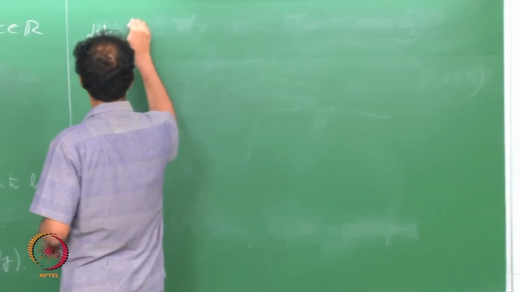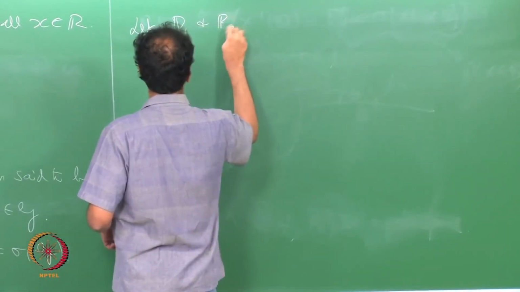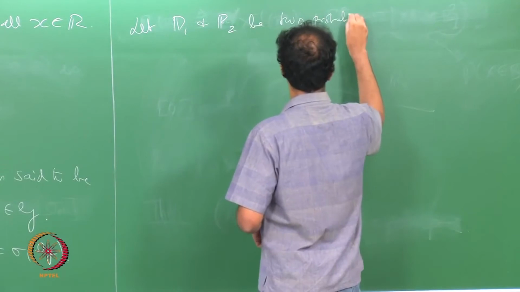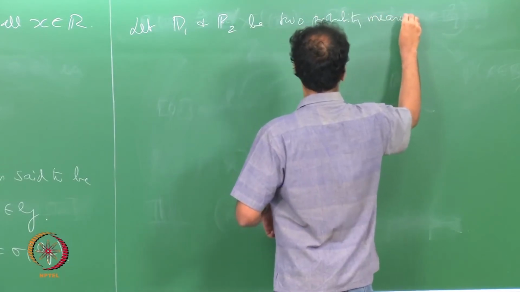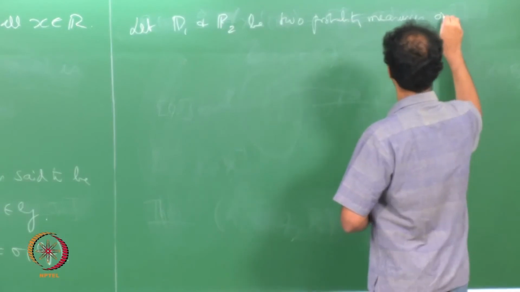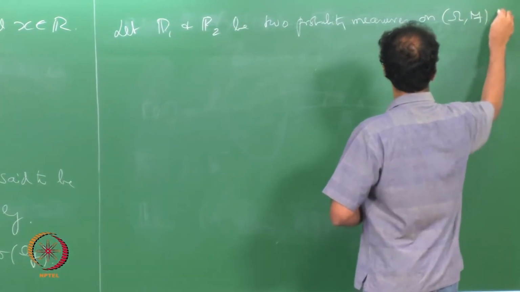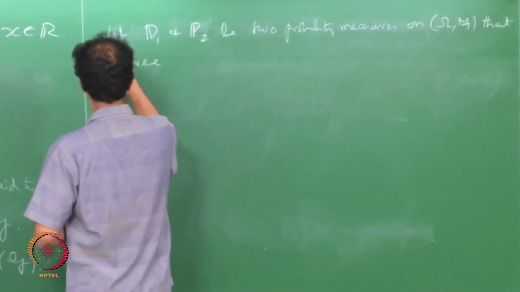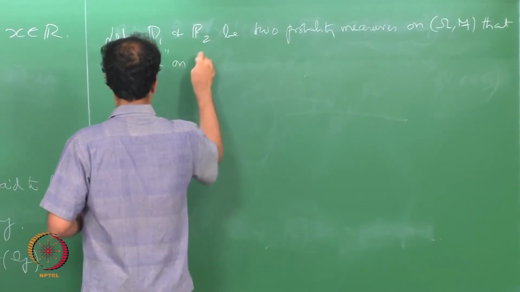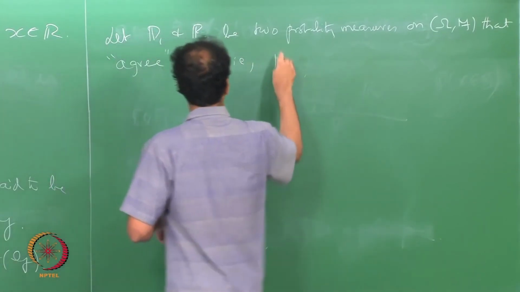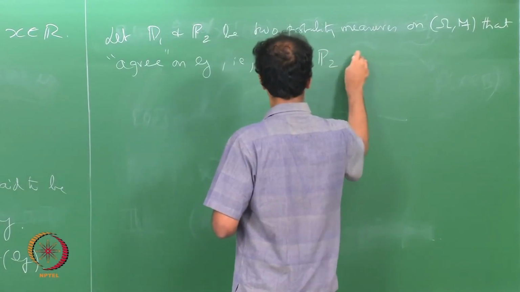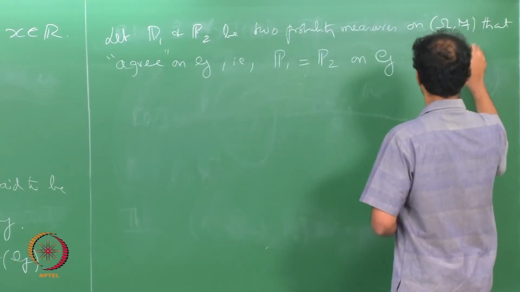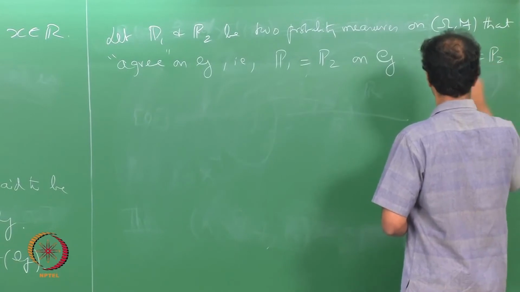Let P1 and P2 be two probability measures on (Ω, F) that agree on G, i.e., P1 equals P2 on G. Then P1 equals P2 on F.